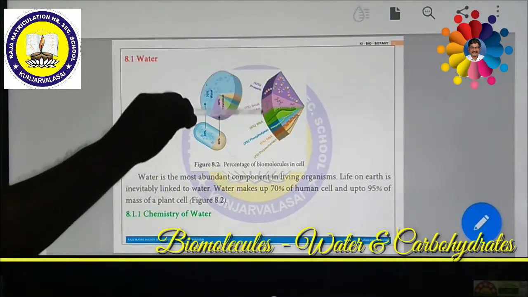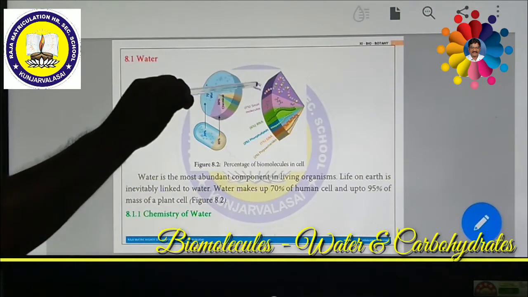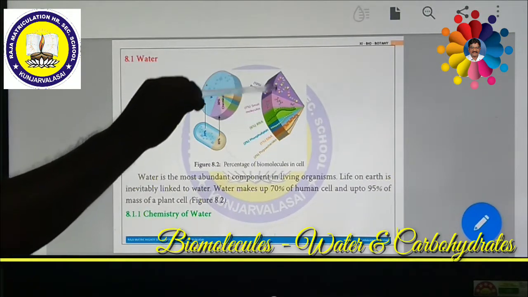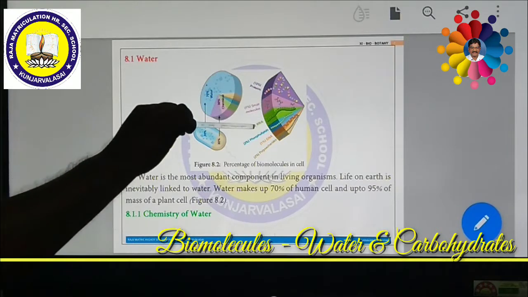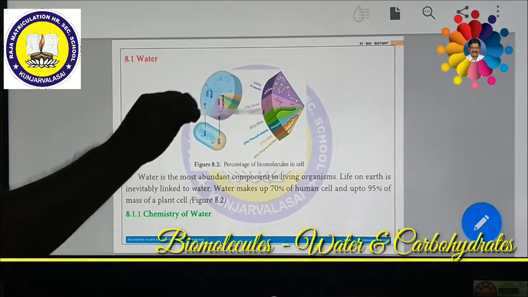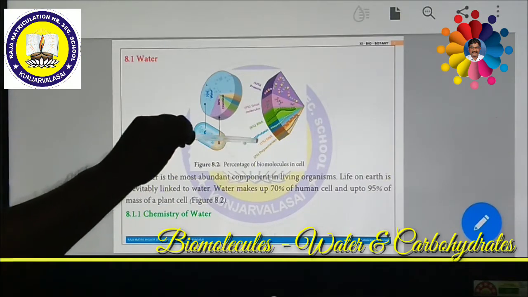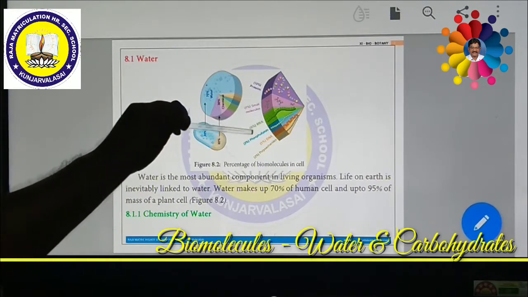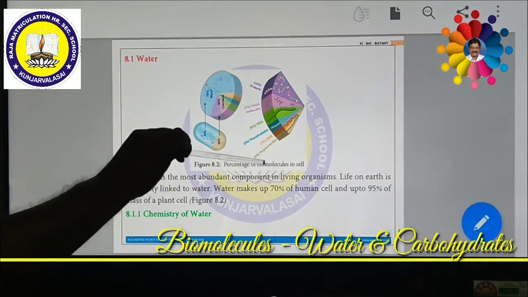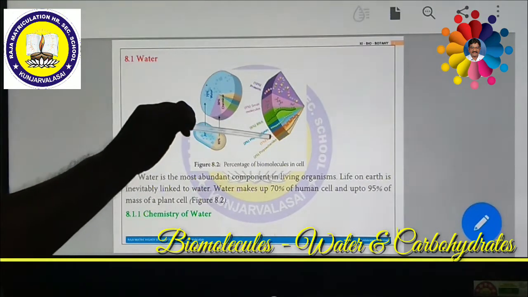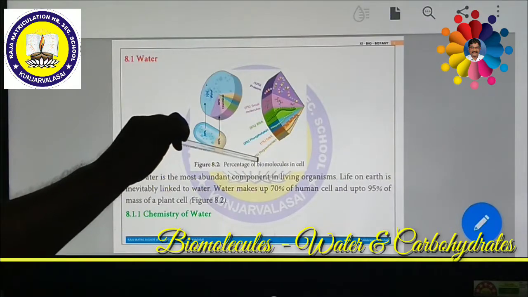These 30% are further divided: proteins are 15%, smaller molecules 4%, RNA, the nucleic acid, 6%, then phospholipids, the membrane-bound organelles which are made up of phospholipids, 2%, DNA 1%, and polysaccharides like carbohydrates 2%.